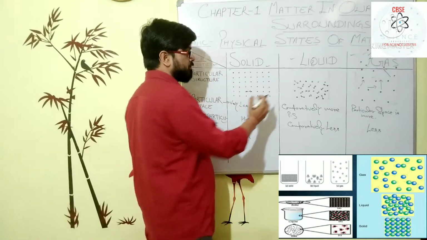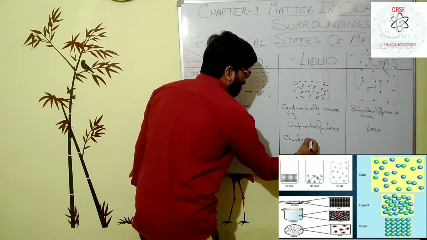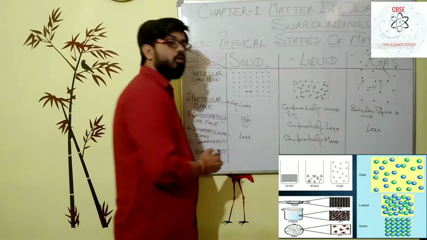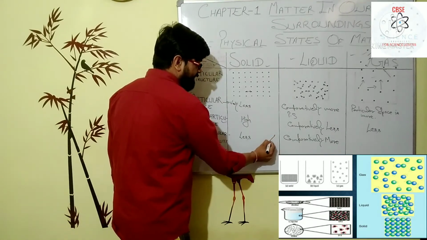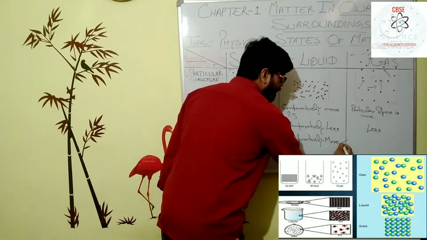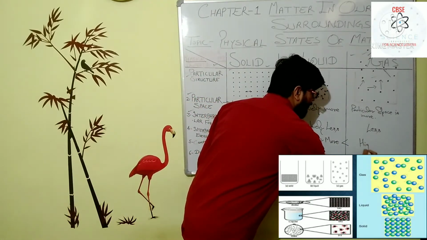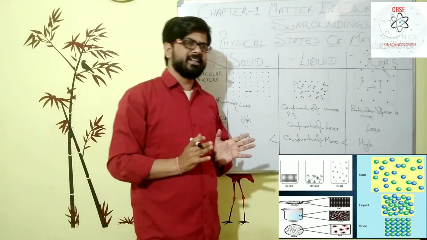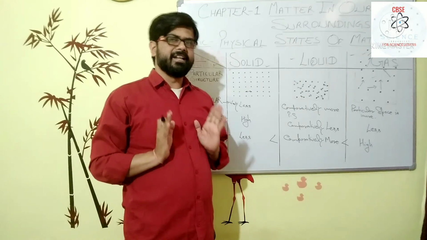And if you see the liquid phase, comparatively more kinetic energy than the solid, means very less, then comparatively more. And if you go to the gas phase, then high kinetic energy, and due to the high kinetic energy, particles move randomly here and there, and they escape the system. They overcome the interparticular force in between them.